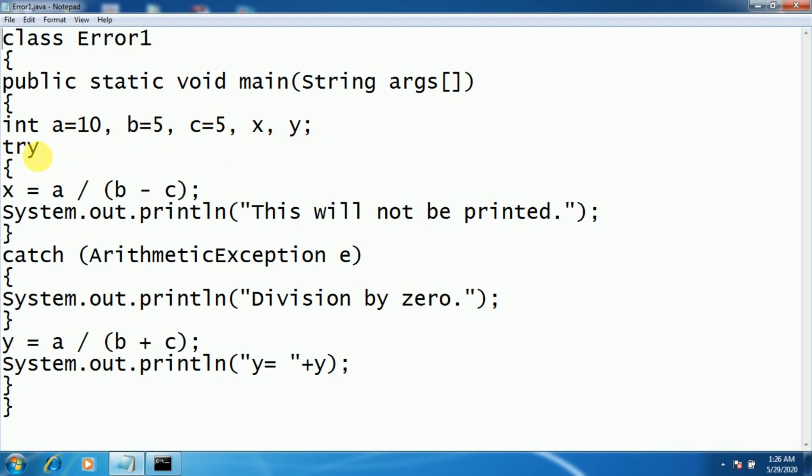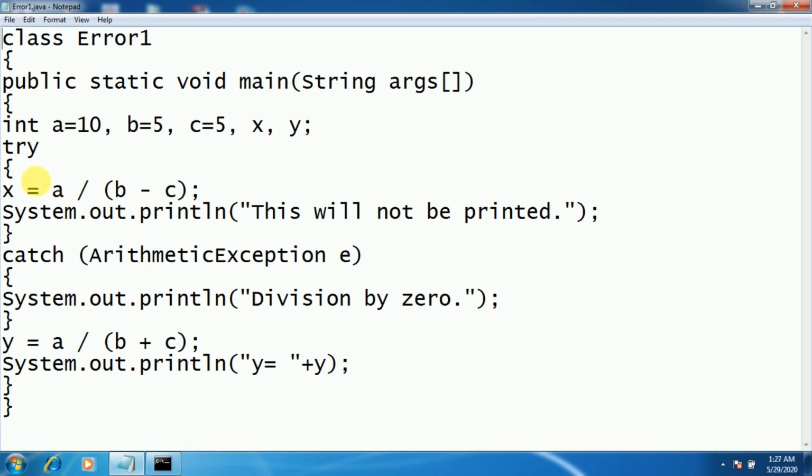Then we have included a try block, because in the try block we should include a statement because of which the exception may occur. Here the statement is x = a / (b - c). The value of a is 10, divided by b minus c, which is 5 minus 5, 0. So 10 divided by 0, you are not getting any fixed value over here. So this throws the exception.